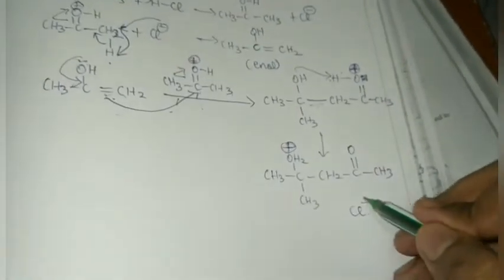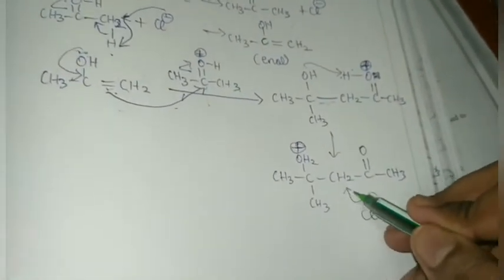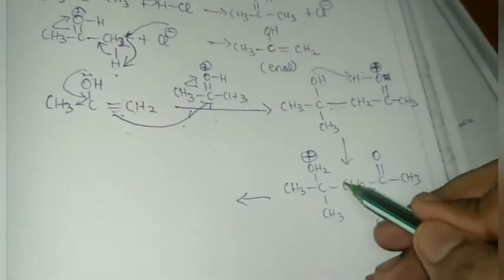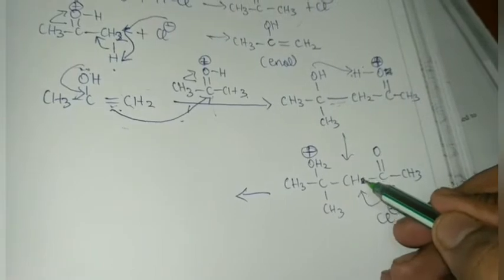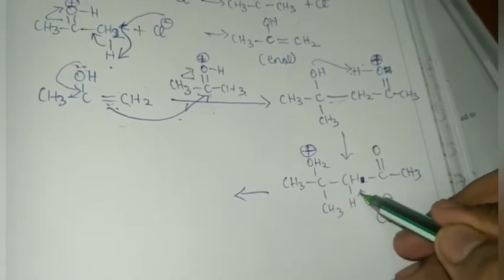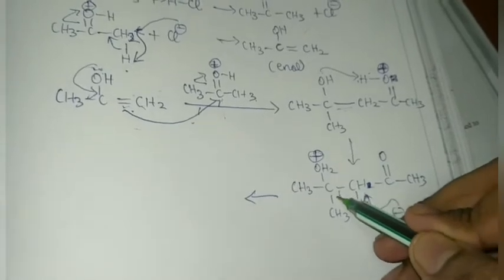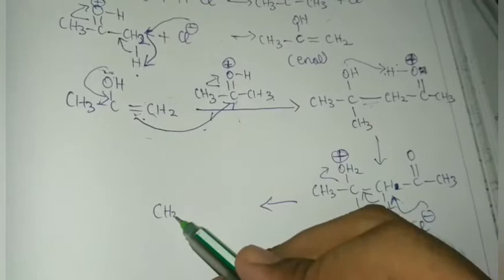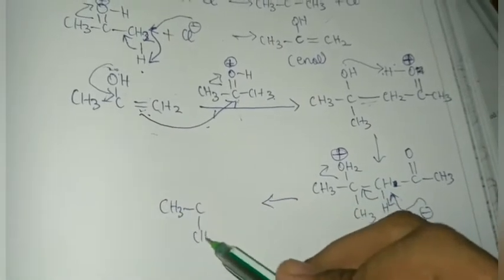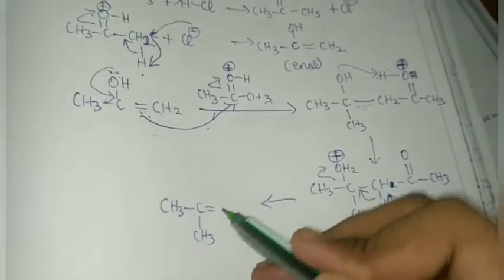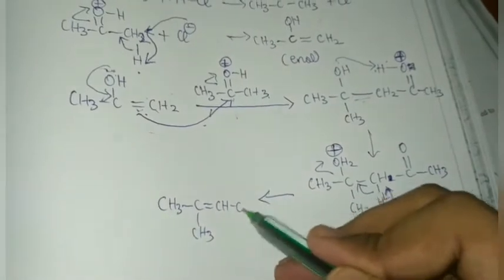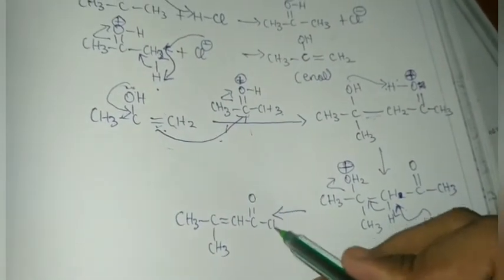Because the Cl- ion attacks again this hydrogen. I'll write like this. Always I miss this. Sorry. So this way the attack takes place like this. So we form CH3 CH3 double bond CH C double bond O CH3.